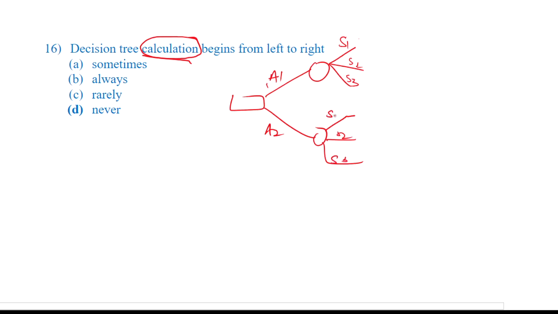Then probabilities are given, say probability 0.2, 0.3, and its corresponding payoff value is say 100, and 0.2 into say 500 is equal to 150, and so on. So calculation is always from right to left, it is not from left to right. So never is the right answer. Okay, moving on to the next question.